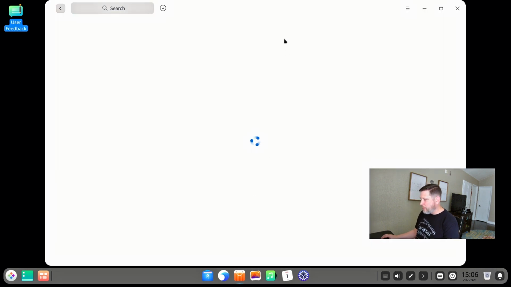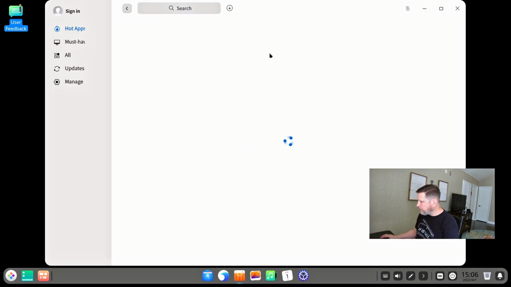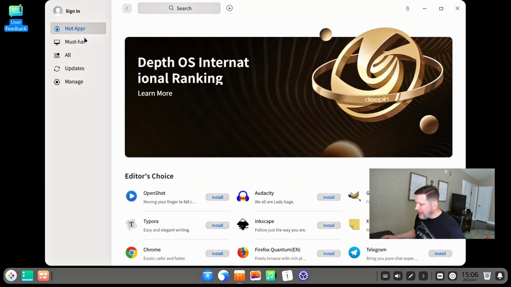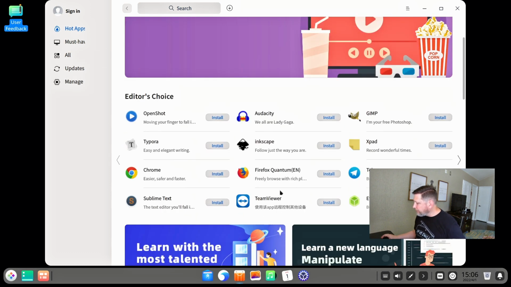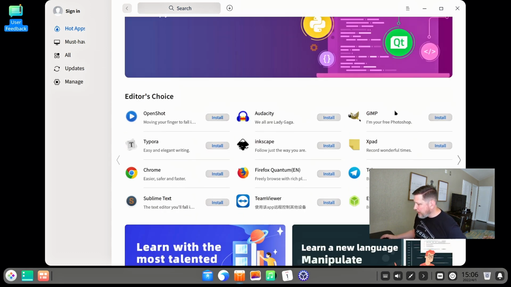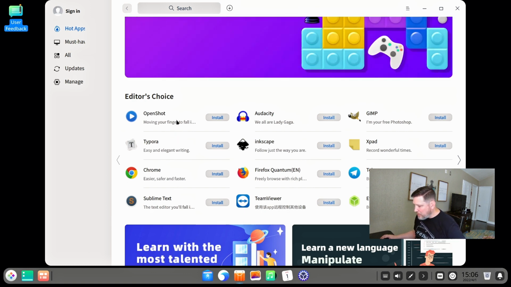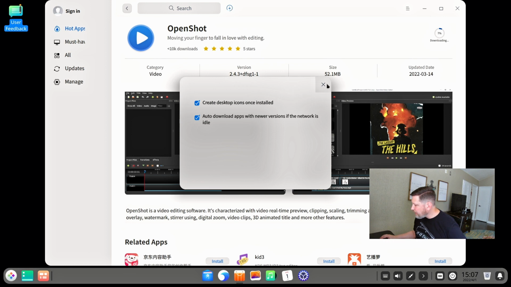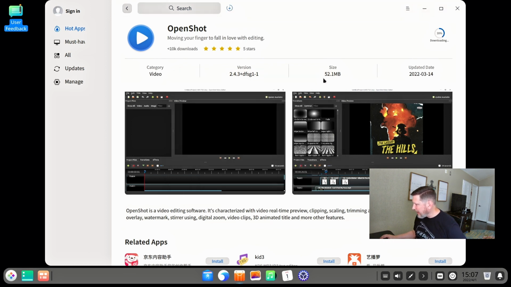This is their app store, the App Store. I don't know if you can see this. This is kind of cut off here. But whatever. You can install OpenShot, Audacity, GIMP, all the basic things that you're used to seeing and installing. So I'm going to take a look at OpenShot here. Let's just see. Create desktop icons once installed. Well, I don't want that. Let's see if it actually does that.